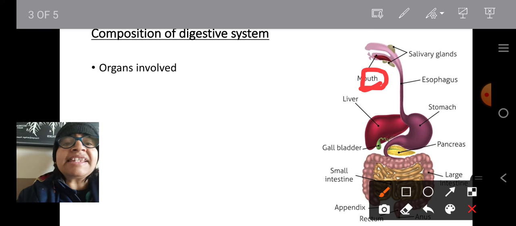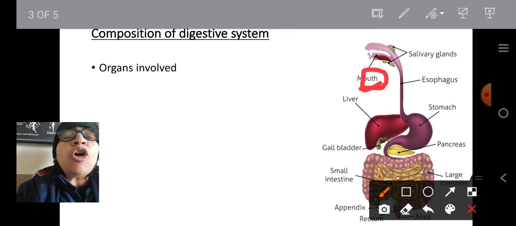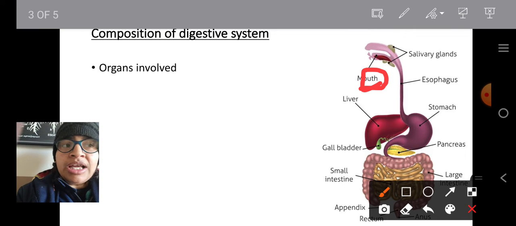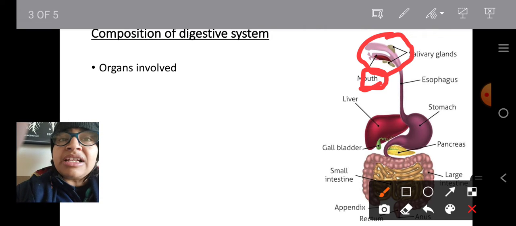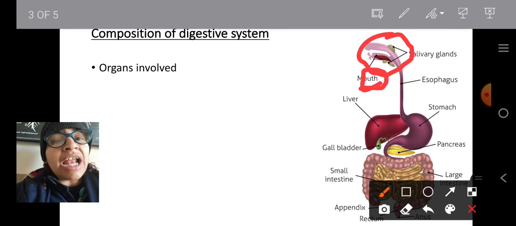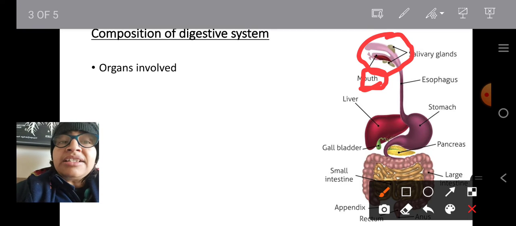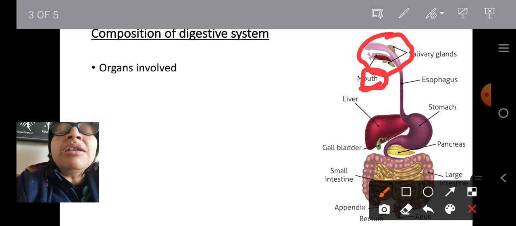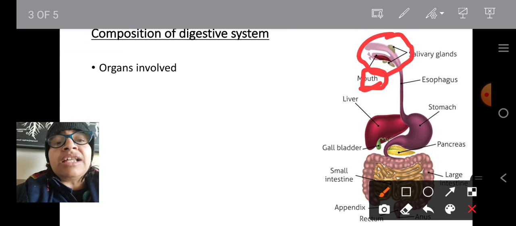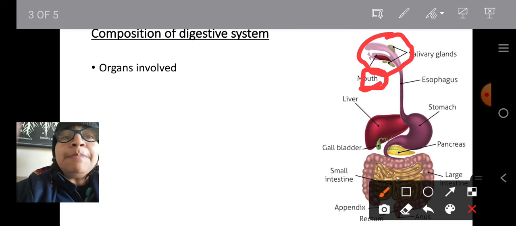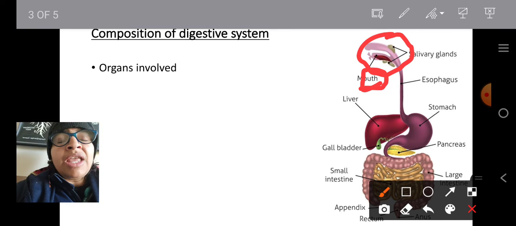The first organ is the mouth. This mouth provides only the opening for entry of the food. After that, your food enters into the buccal cavity. Here it is showing the buccal cavity, and this buccal cavity has the salivary glands. A very important function is performed by these salivary glands. What do these salivary glands do? These salivary glands digest the food. They produce an important component called saliva which contains an enzyme, ptyalin or salivary amylase. That salivary amylase is responsible for digesting 30% of the carbohydrate present in food into simple forms.